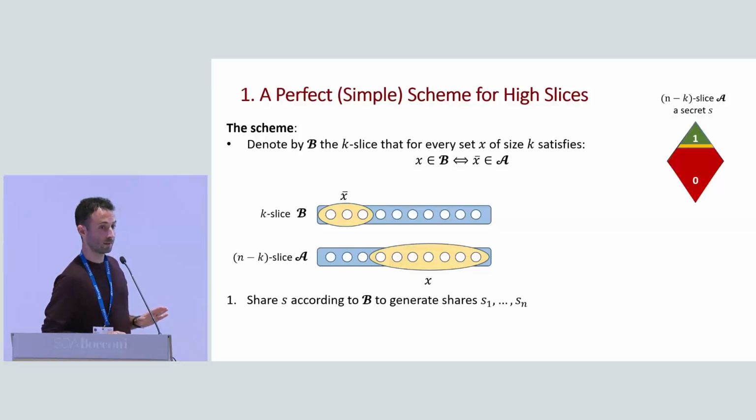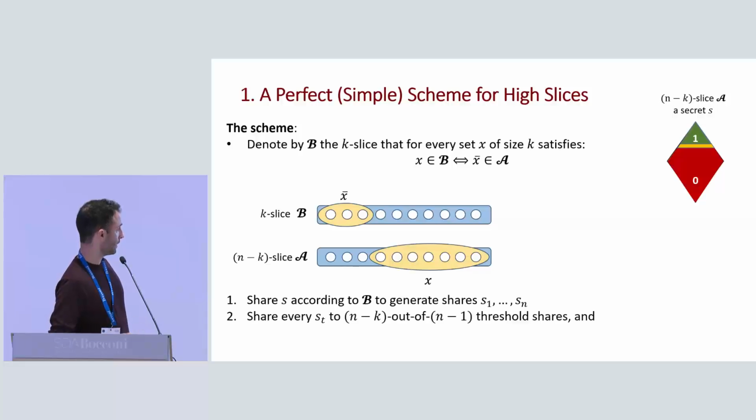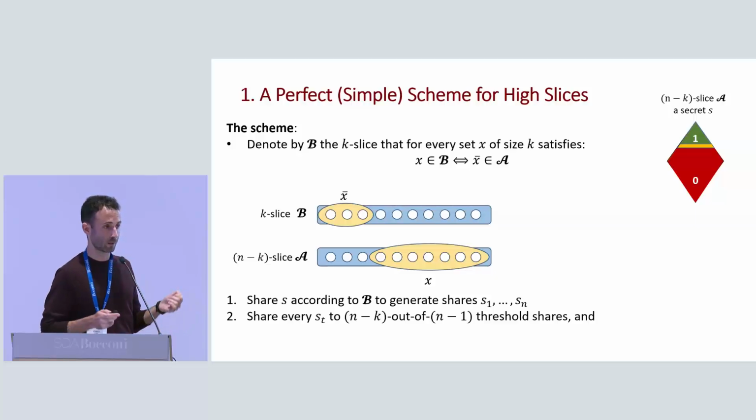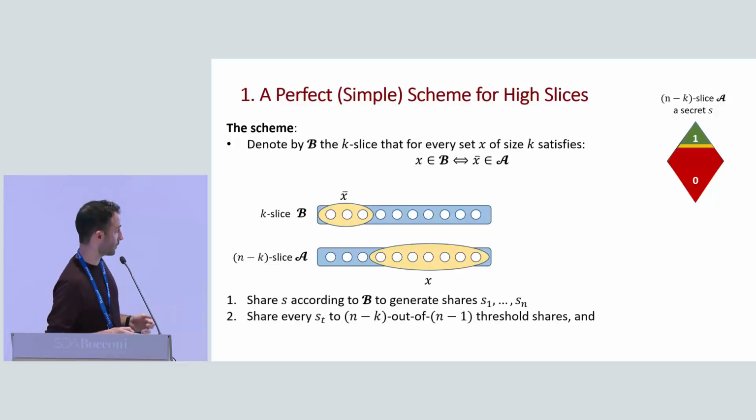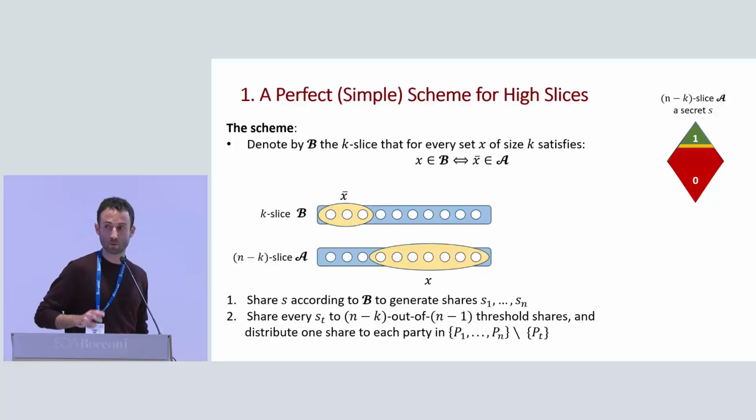The first one is sharing our secret according to B. In a black box way, we will use a secret sharing scheme for B. And then we take every share from the first step, let's say the share S_t of the t-th player, and we reshare it with an n minus k out of n minus 1 threshold scheme. So we share it to n minus 1 shares, from which every set of size n minus k of shares will be able to recover the original S_t secret, and we share it to all parties except for the t-th party.